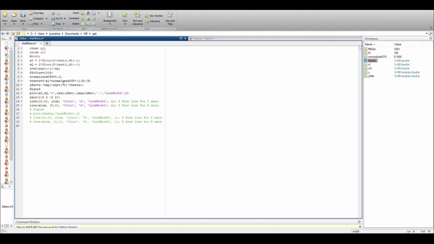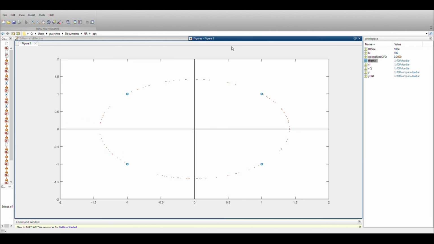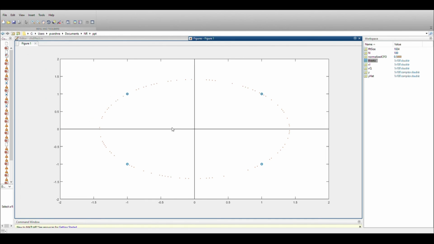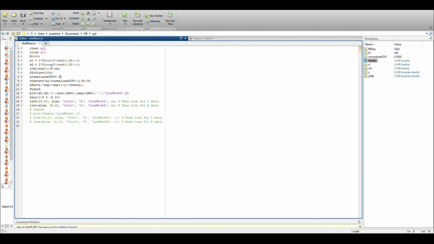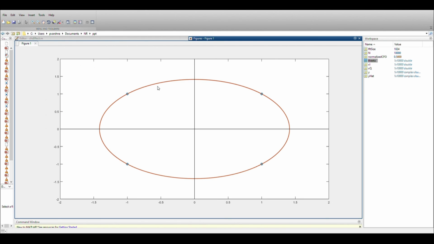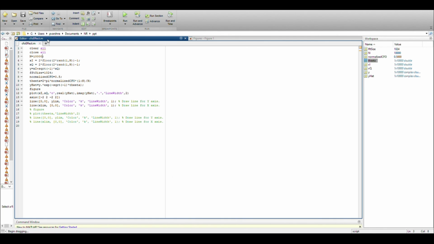Now let's increase the normalized CFO, and with 0.2 it is like this. Basically the maximum phase shift will increase. And with 0.5 it will be like this. This is normalized CFO 0.5, and let's increase the number of symbols to 10,000. Basically it will cover the whole circle. So yeah, this condition is dangerous.